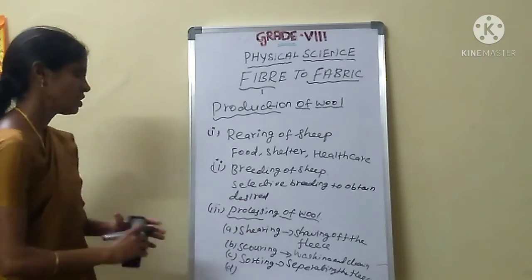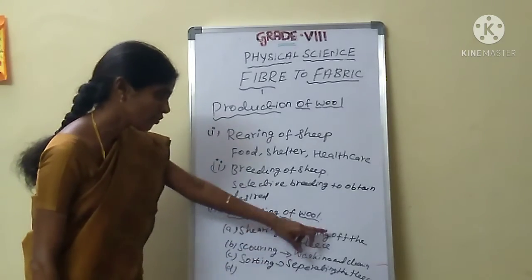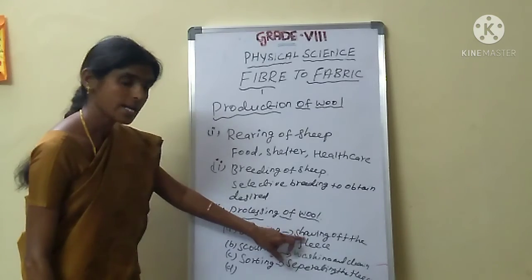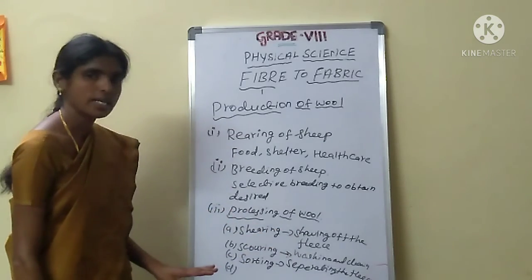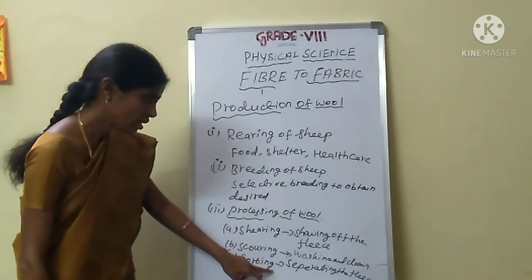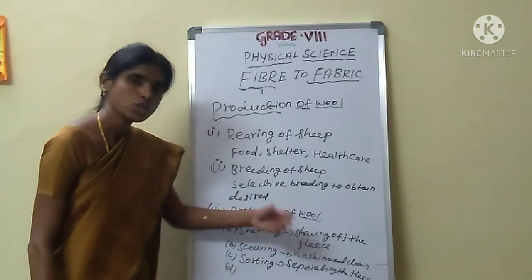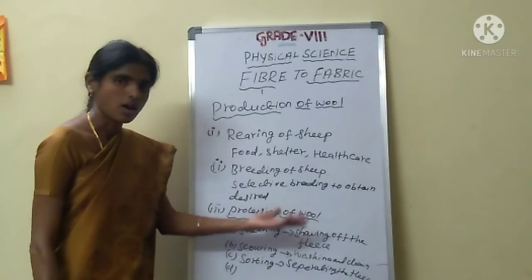First, cut off the hair. Shearing of the fleece means cutting off the hair. Second one is washing and cleaning. Next one is sorting, which means separating the fleece into smaller, bigger or longer.